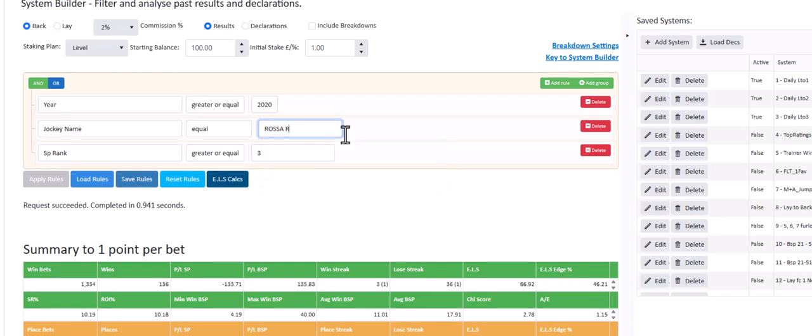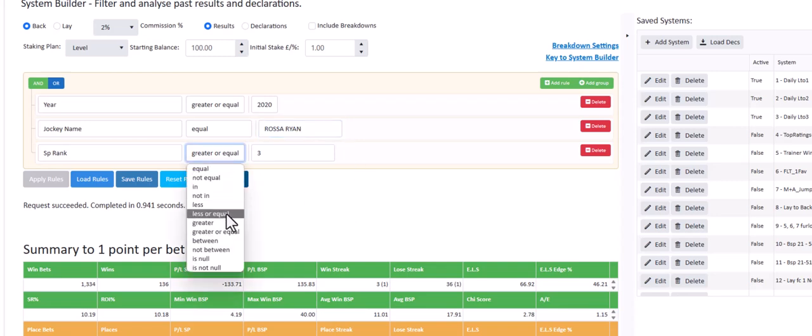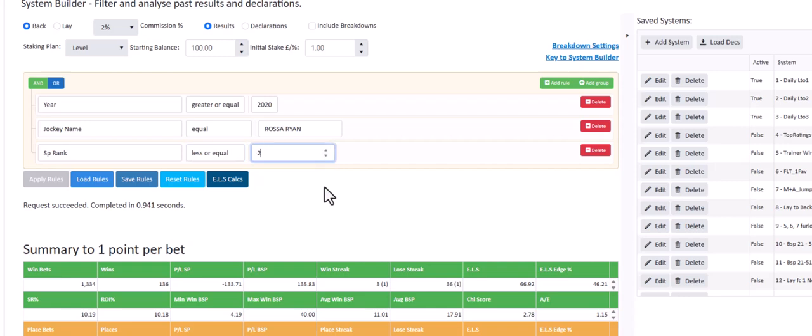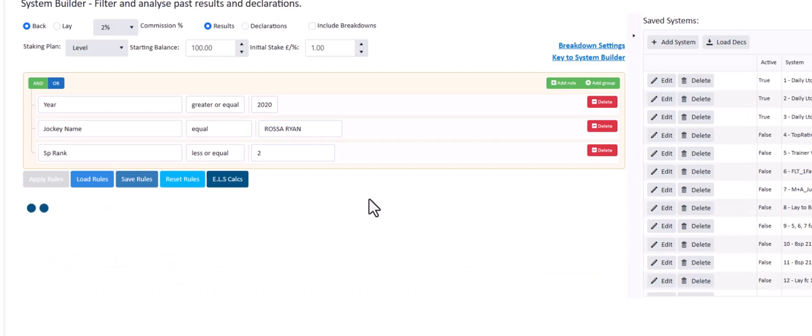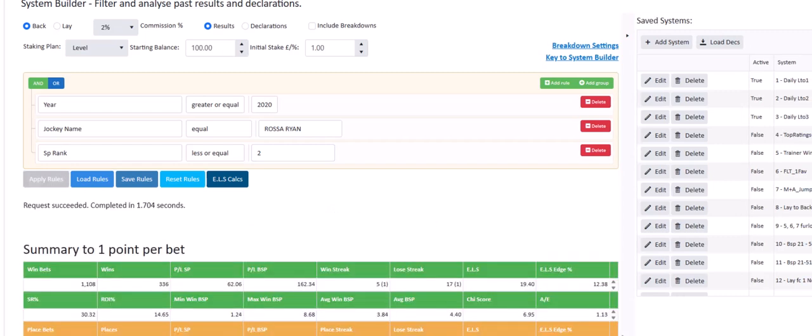Okay, Ross Orion, another excellent jockey, just hit 200 winners in the season very recently. So SP rank less or equal 2, the first two favourites, Ross Orion, 1.13, excellent. So he's winning on the first and second favourites more than the statistics and the percentage chances suggest that he should.